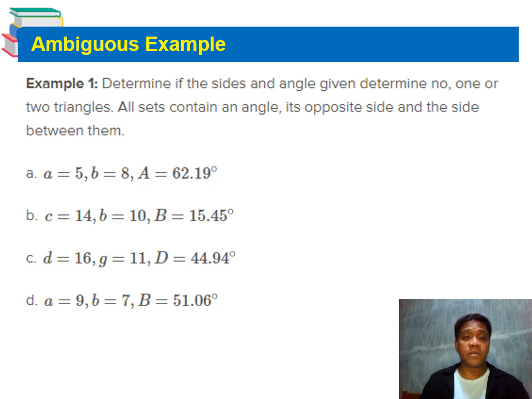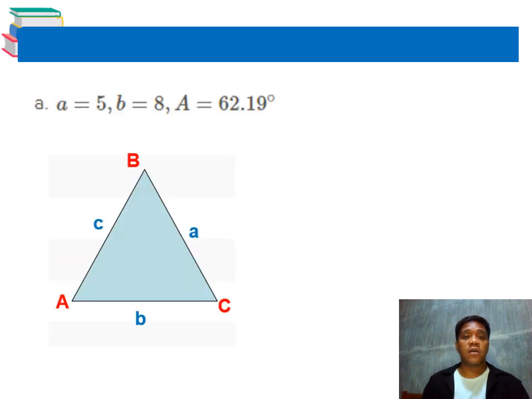The first problem is a equals 5, b equals 8, and the given angle is angle A, which is 62.19 degrees. So here's now the certain situation. I will be able to solve this for you to identify further why it becomes ambiguous. So take note that the small a there is the side, and the given angle, so therefore we have opposite side 5 and the opposite angle is 62.19.